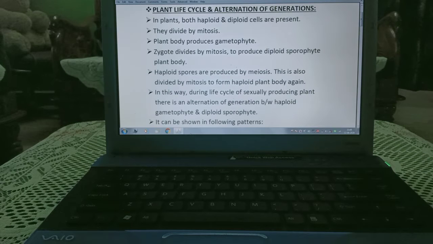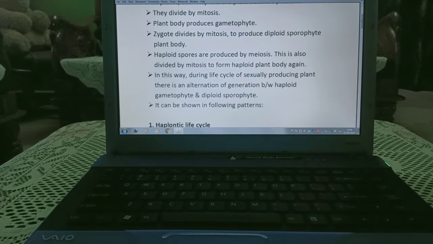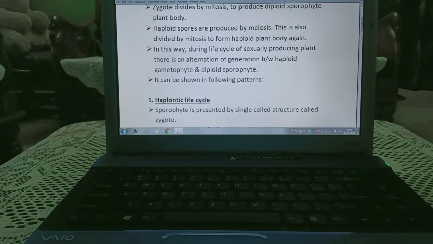In plants, both haploid and diploid cells are present. They divide by mitosis. The plant body produces gametophyte. The zygote divides by mitosis to produce the diploid sporophyte plant body. Haploid spores are produced by meiosis. These also divide by mitosis to form the haploid plant body again. In this way, during the life cycle of a sexually reproducing plant, there is an alternation of generation between haploid gametophyte and